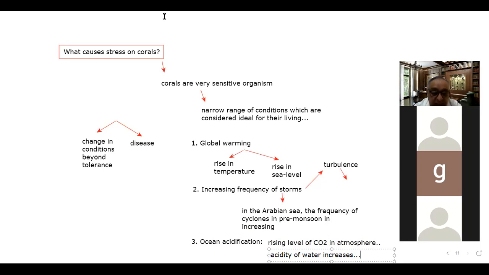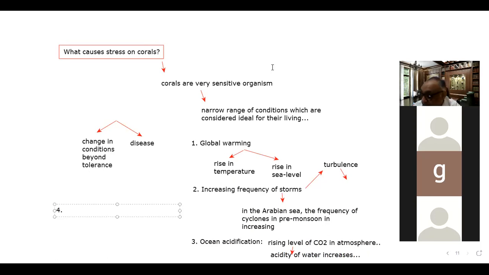And the second is, yes beta, that occurs with acid rain. Very true. Any reason due to which the acidity increases in the oceans may affect the corals. Now the next point.